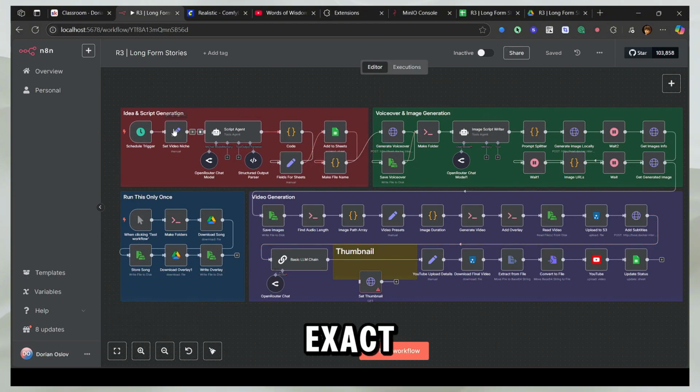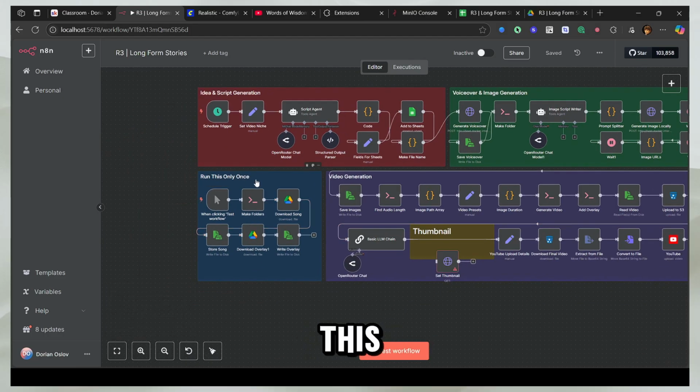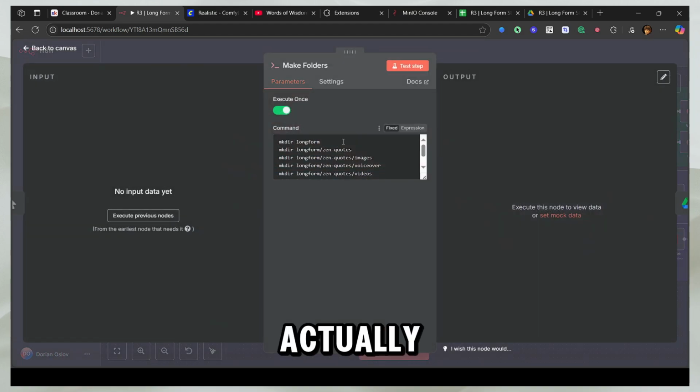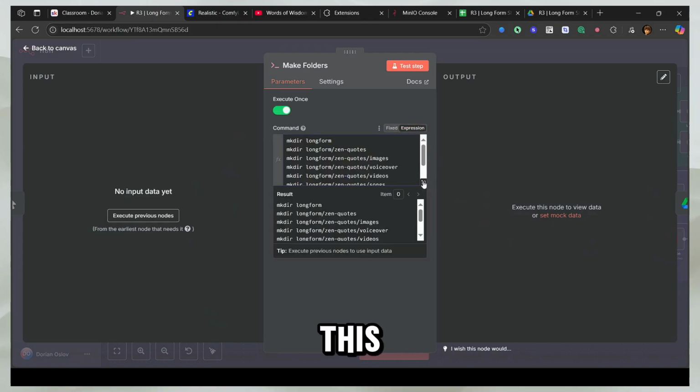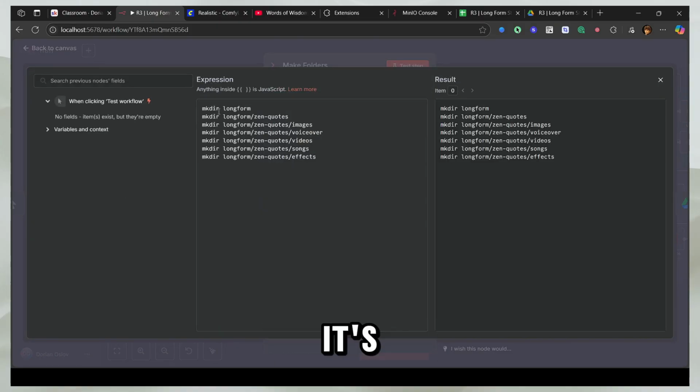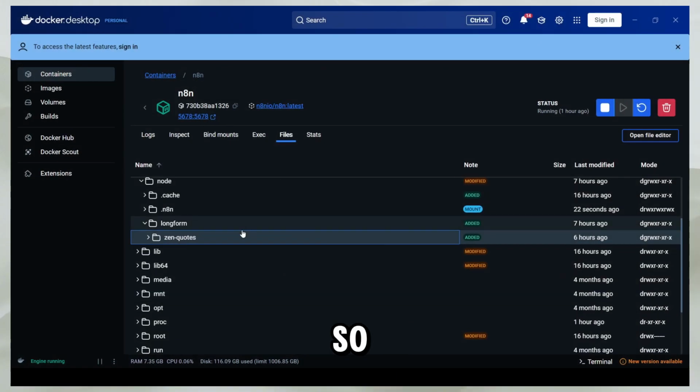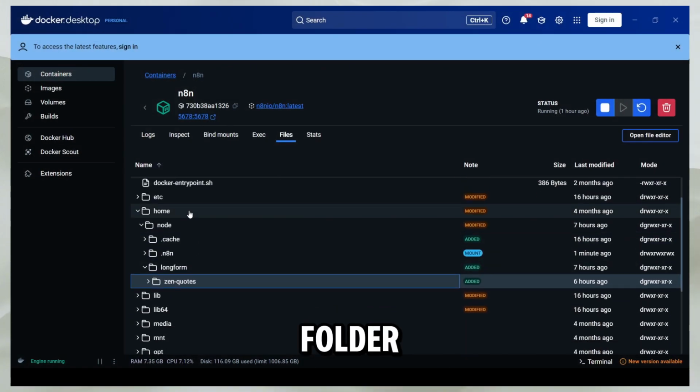Before I show you the exact process of generating everything, let's come to this section, which is run this only once, right? So we need to run this, but you only need to run it once, because what this is going to do is that this code with this expression, you can take a screenshot, it's going to make all these folders, right? So we have to initiate these folders. So it's going to make this folder in Docker.